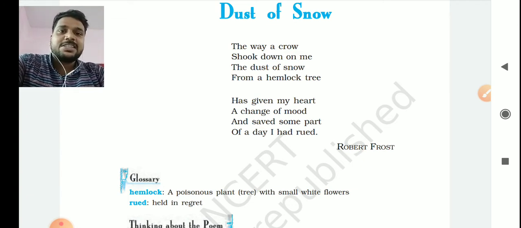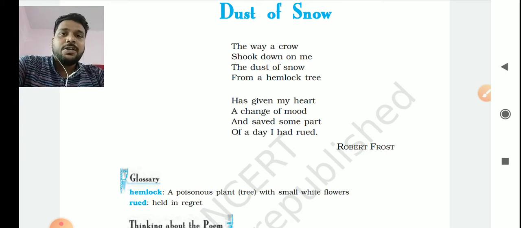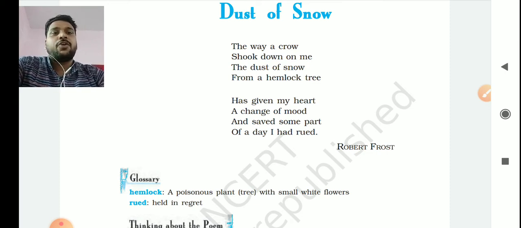ये हमारे सेकंड स्टेंजा में एक्सप्लेन किया गया है. If you see, has given my heart a change of mood. What actually changes his heart's mood? The falling of dust of snow from the activity of the crow, and saved some part of a day I had rued. And he is saying that this activity has saved his day from getting bored or from getting spoiled.